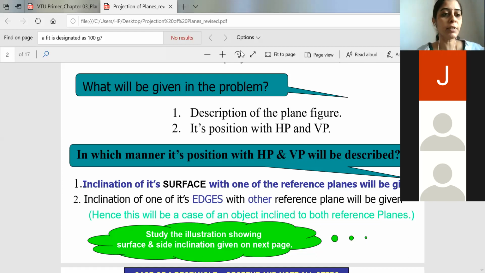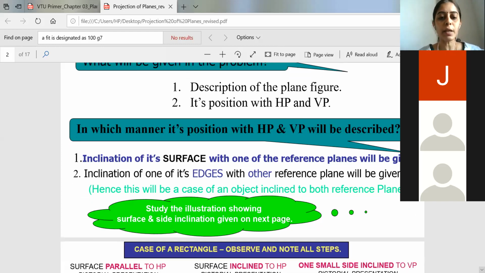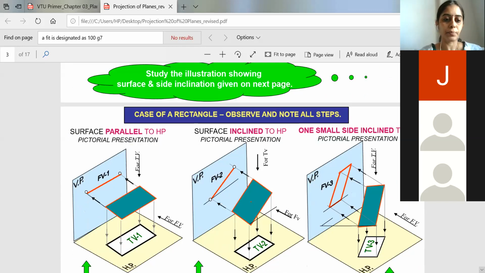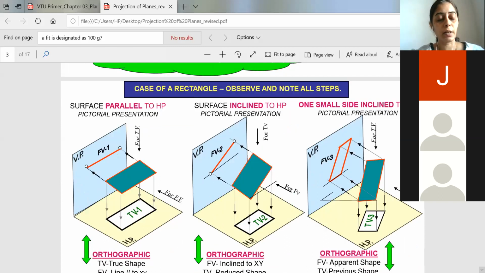Okay, so the inclination with respect to edges as well as the inclination with respect to surfaces will be given. Without that, you won't be able to get all the views. Okay, so now I will explain you with respect to the quadrant system. So now you are sure that even in projection of lines, we were focusing on the first angle projection. So here also we are focusing on the first angle projection, which is associated with the first quadrant system.